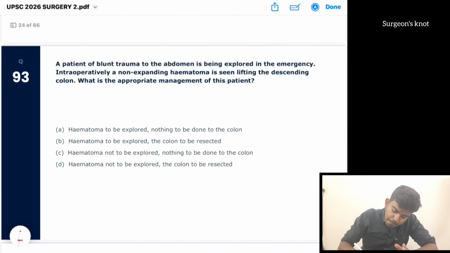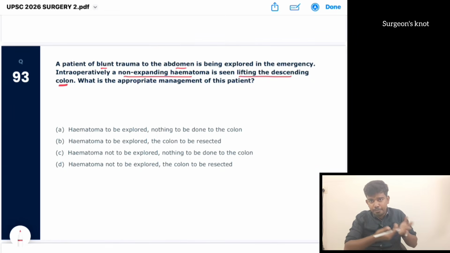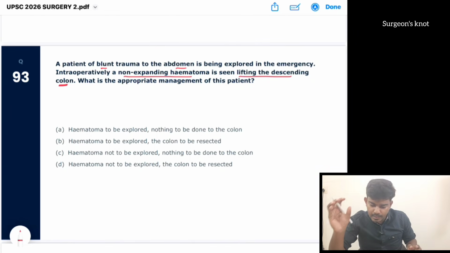A patient with a blunt trauma to the abdomen is being explored in the emergency. Intraoperatively, a non-expanding hematoma is seen lifting the descending colon. What is the appropriate management of this patient? They have not told about any injury to the descending colon.